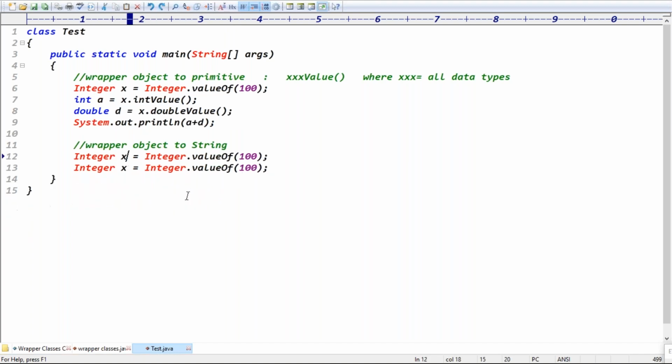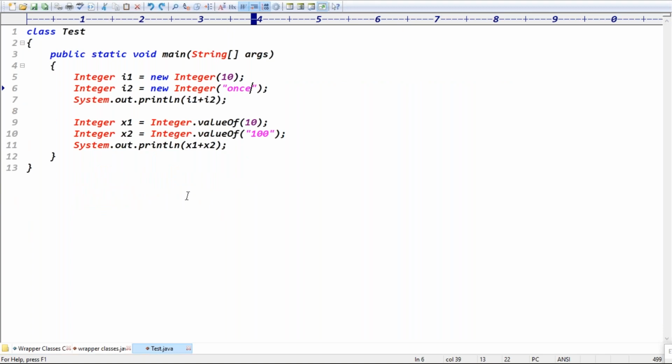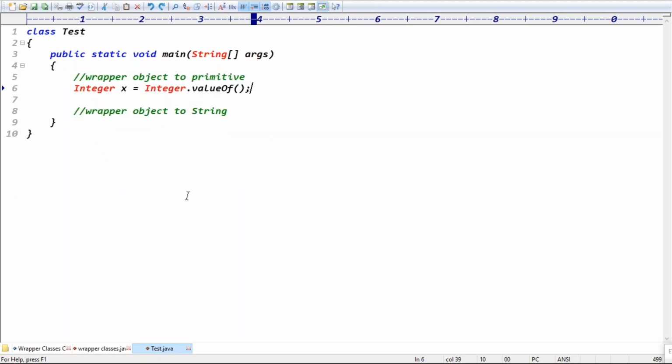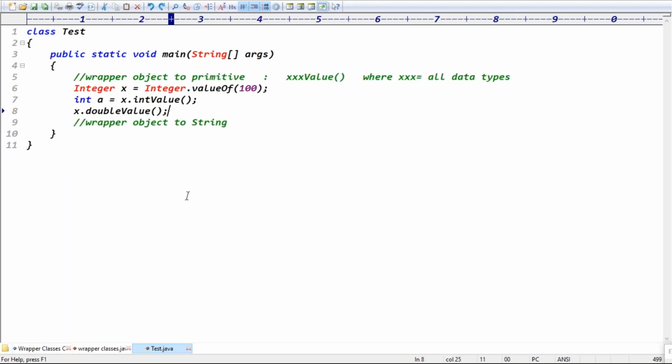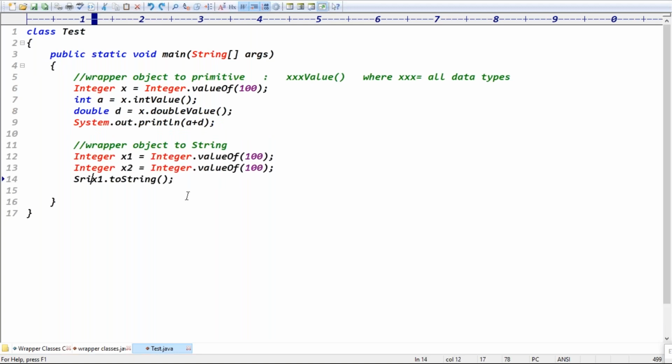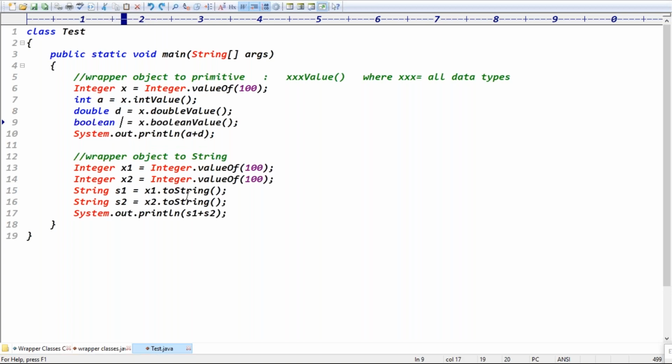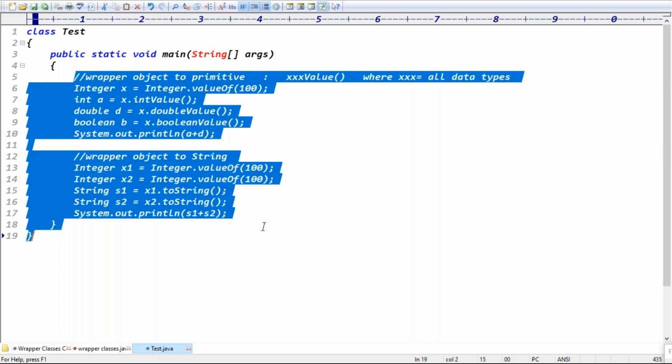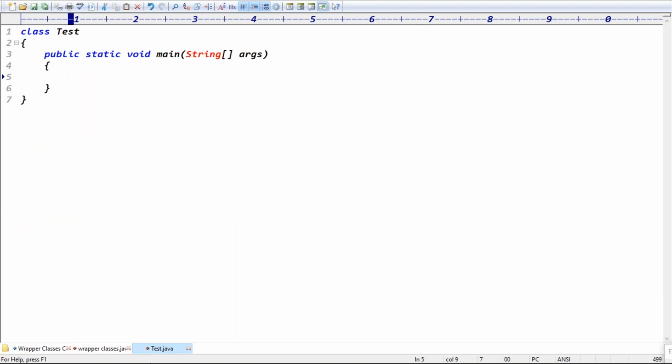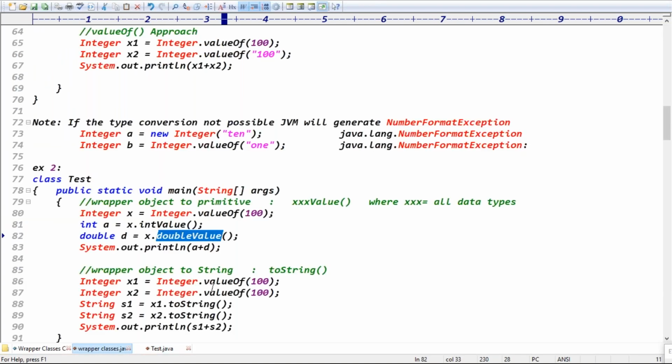Guys, what do you mean by autoboxing? Autoboxing means what? Automatic conversion of what? Primitive to wrapper object, right? Generally, for primitive to wrapper object, we use the constructor approach and the valueOf method. But autoboxing means what? Automatic conversion of primitive to wrapper object, right?